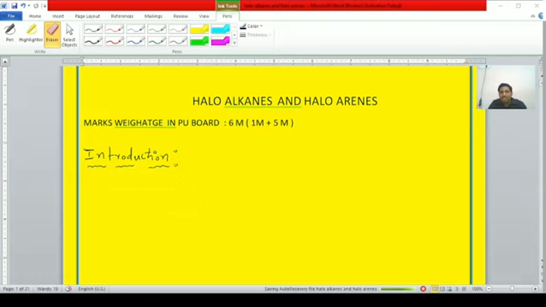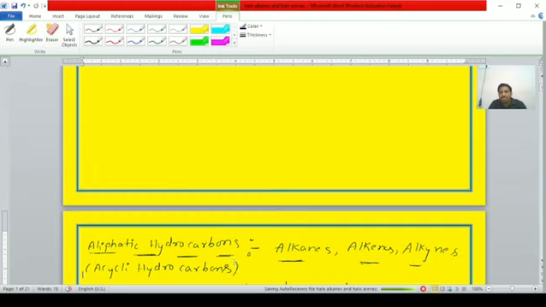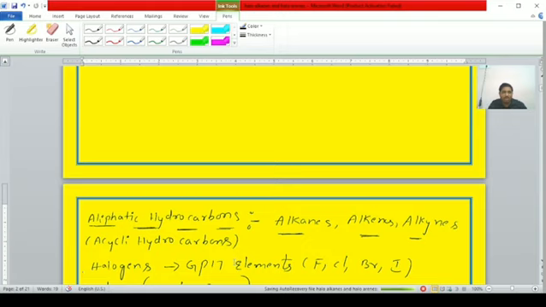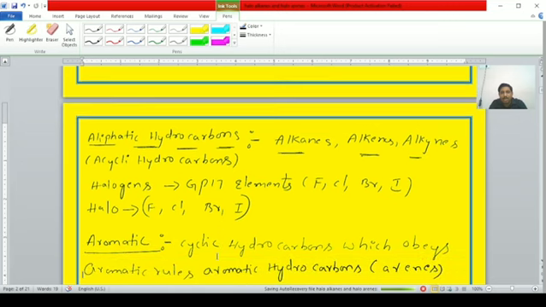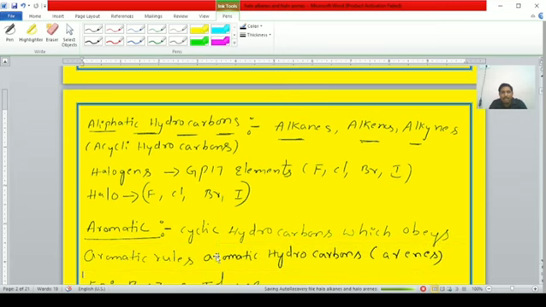Now first, students, introduction of haloalkanes and haloarenes. Some basic points are required, students. I will tell those basic points first. After that we will enter into the chapter. Right, students, first one: in your first PUC in general organic chemistry you discussed these basic points, but I will recall this information once again. Aliphatic hydrocarbons.